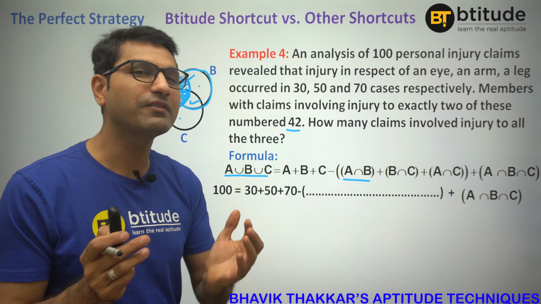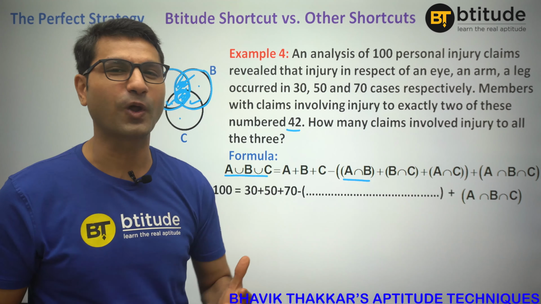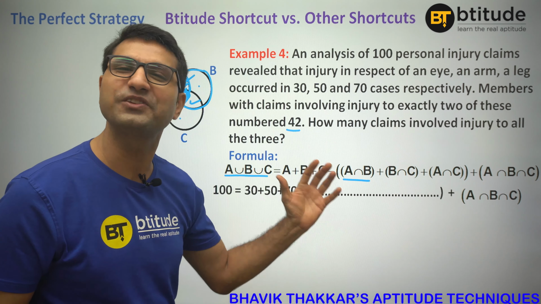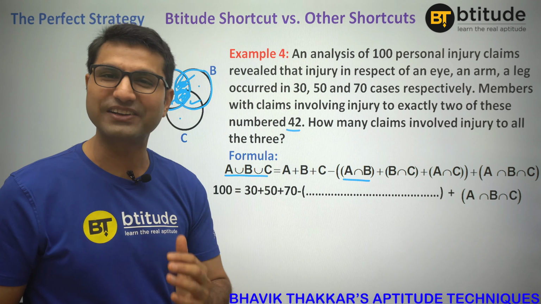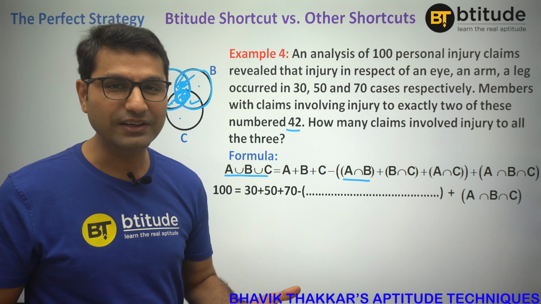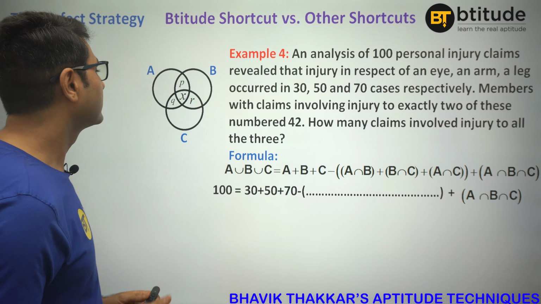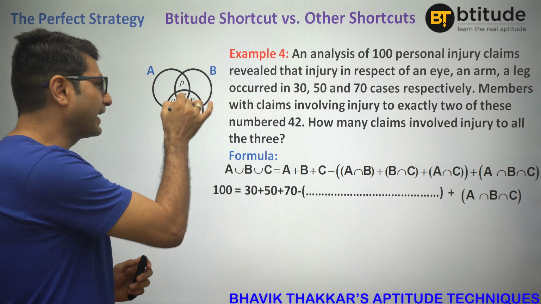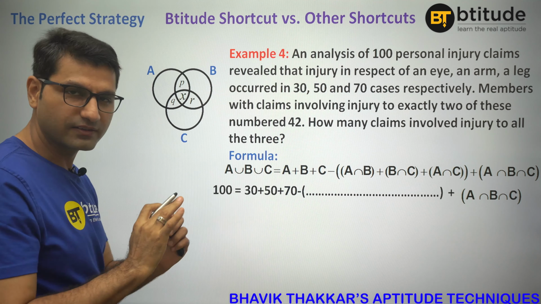So even if you are doing it with the formula, you will have to use your logic. You will have to understand that you cannot exactly directly use this formula because the question is a bit tricky. So when the question gets trickier, you have to use logic anyway. So you would actually put the values like P, Q, R and X here. So all three are X, here P, Q and R, something like this.